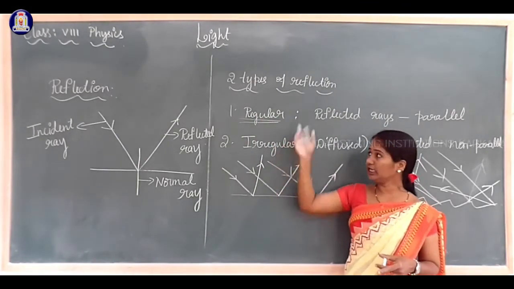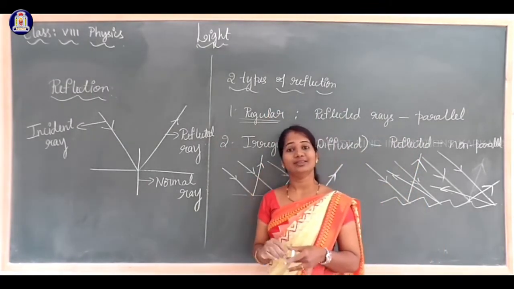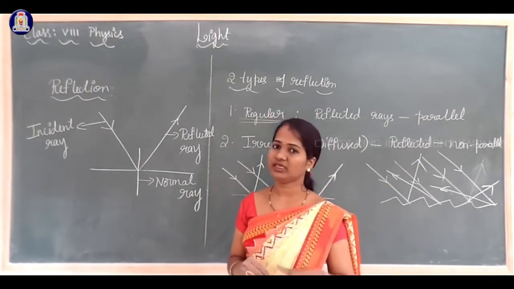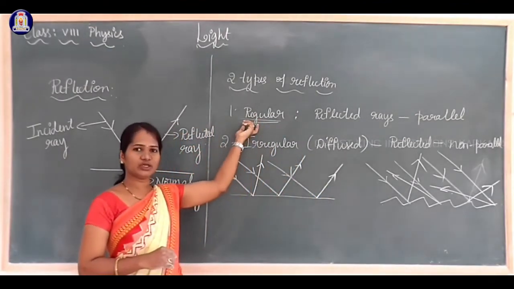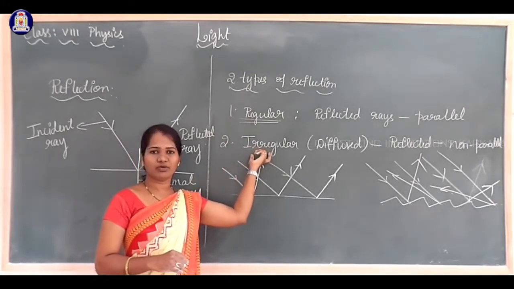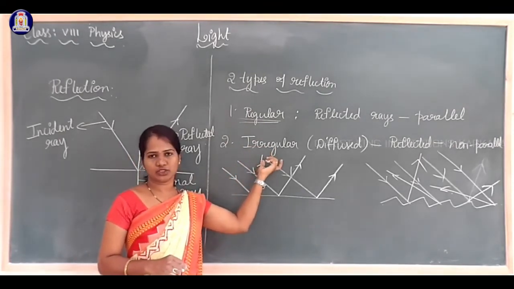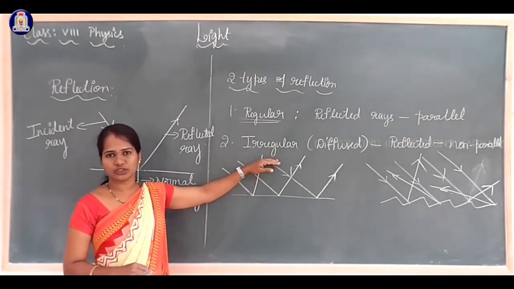Only regular reflection. We can get the image only in regular reflection. In irregular reflection, the image is not formed.